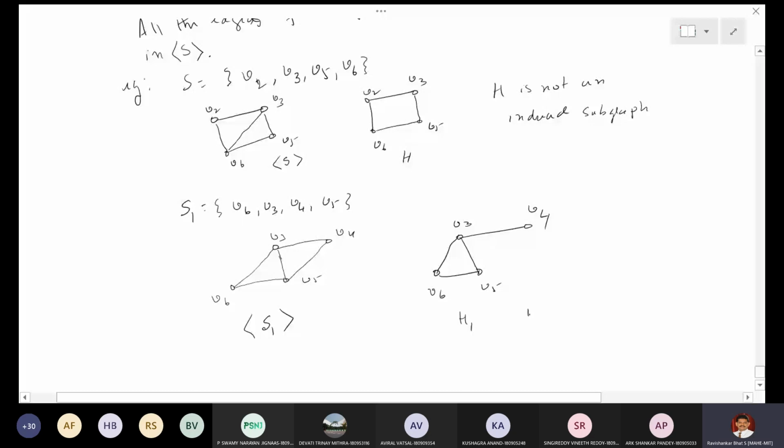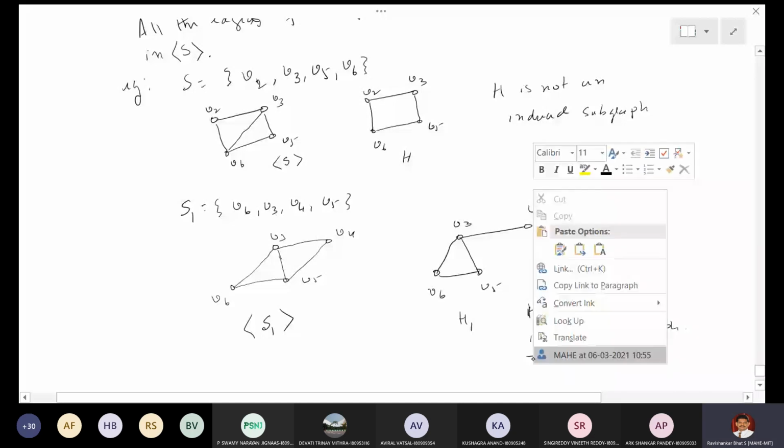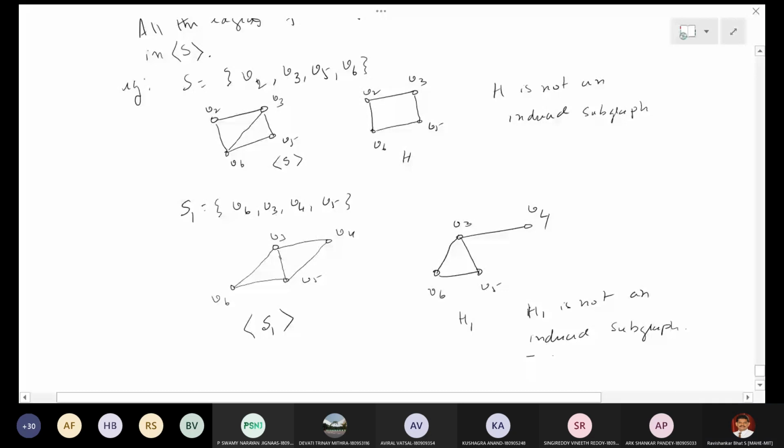H1 is a subgraph, but not an induced subgraph, because the V5, V4 edge is missing.